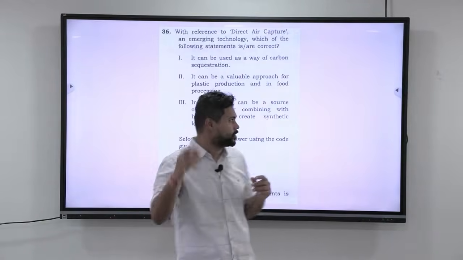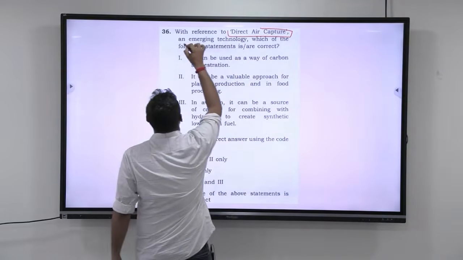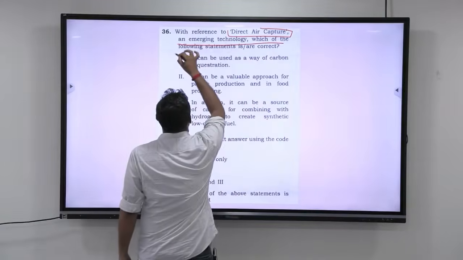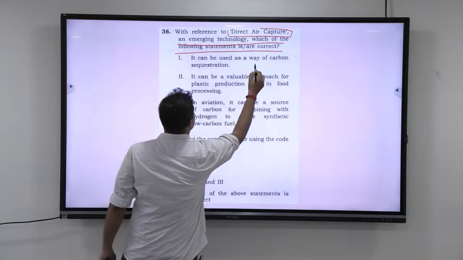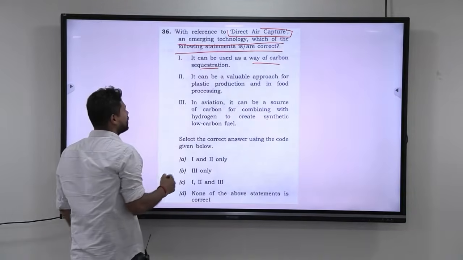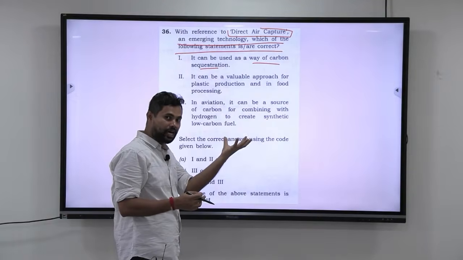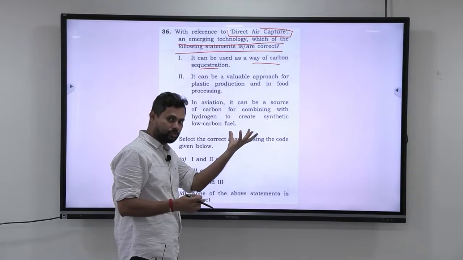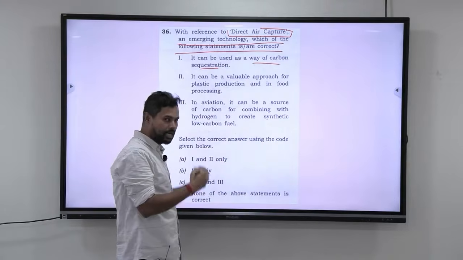Okay, anyways, let us look at the question first. With reference to direct air capture, an emerging technology, which of the following statements is or are correct? One, it can be used as a way of carbon sequestration. Carbon sequestration is taking the carbon dioxide in the atmosphere and storing it in the form of carbonate rocks. That is one example of carbon sequestration.